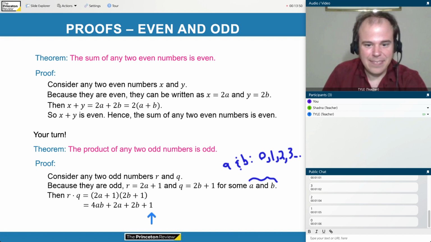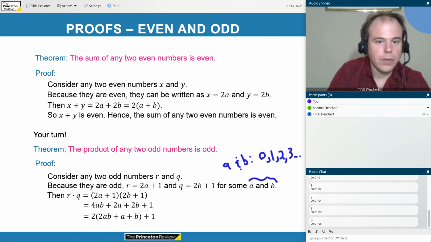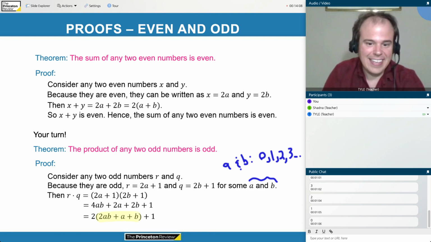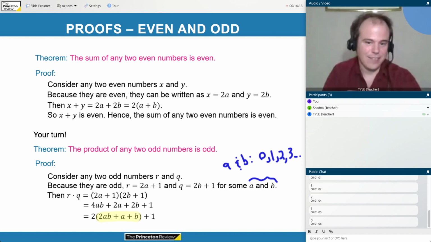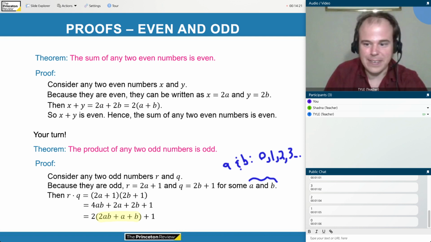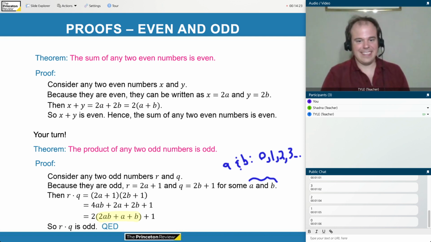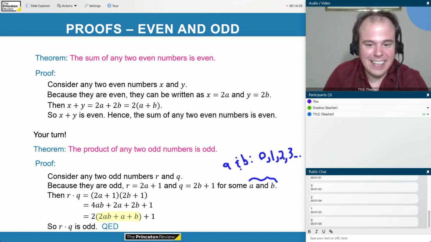But now, notice that these first three terms can have a 2 factored out of them. So I've rewritten r times q as 2 times this whole thing, which I'll highlight in yellow, plus 1. The whole thing I've just highlighted is some new integer. So I've proven that r times q is 2 times some integer plus 1. And so therefore, r times q must be an odd number. So r times q is odd.